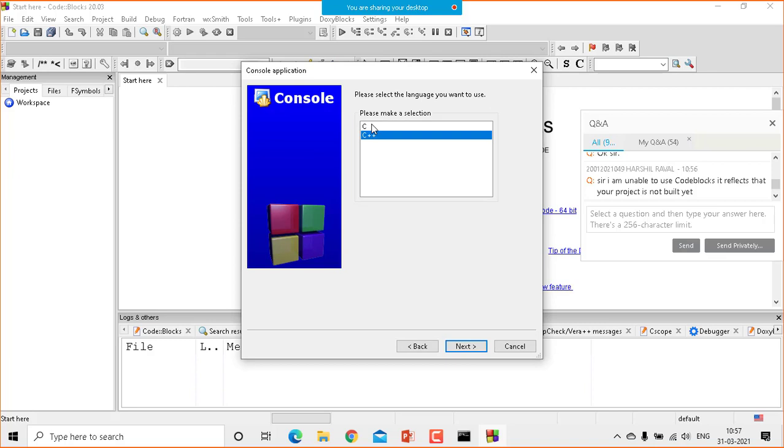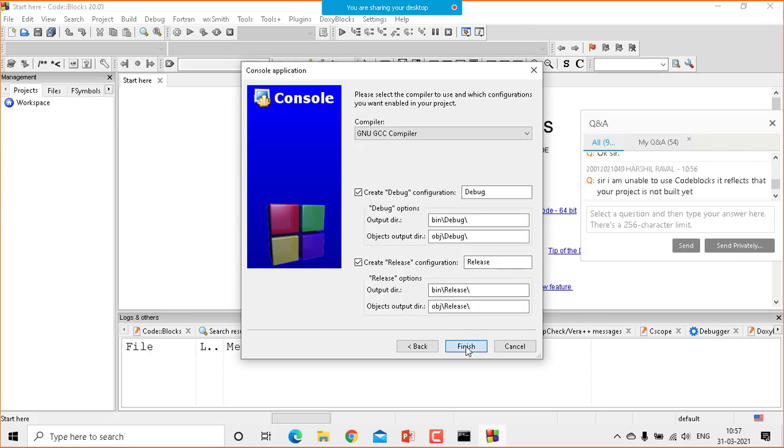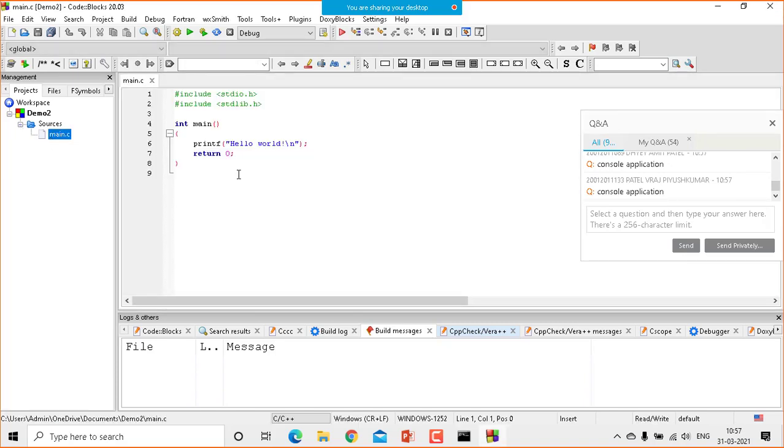Which language do I have to select, friends? C as the programming language. And then it will ask you for a project title. So let's say this is our second session, so I'm giving Demo2 as the project title. And I have to press next and then finish. It creates a Demo2 project on the left-hand side for you. Good, I got many answers. And in the sources you have to click on main. I hope everybody is following.